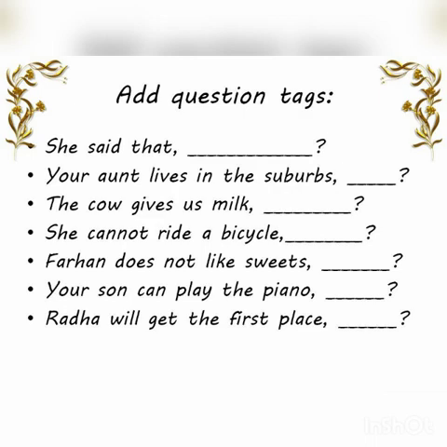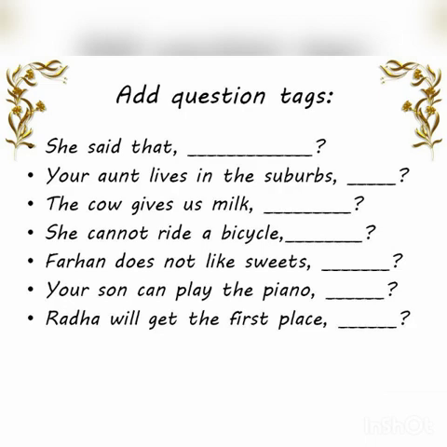Now, a simple exercise. Take down these questions and add question tags. She said that. Second one. Your aunt lives in the suburbs. Follow the 3 steps told to you. The cow gives us milk.